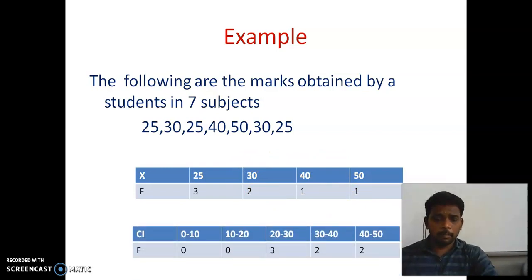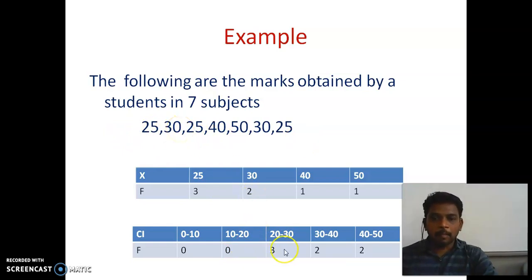And look at the next table. With the same data, I classified the marks into intervals: 0 to 10, 10 to 20, 20 to 30, 30 to 40 and 40 to 50. Here this is the lower limit and this one the upper limit, as I already said. Here we are going to write the frequency of the marks. Now look here, are any marks there between 0 to 10? No, so 0. Similarly 10 to 20 is not there, so 0. And what about 20 to 30? How many numbers are available? 25 and 30 only.